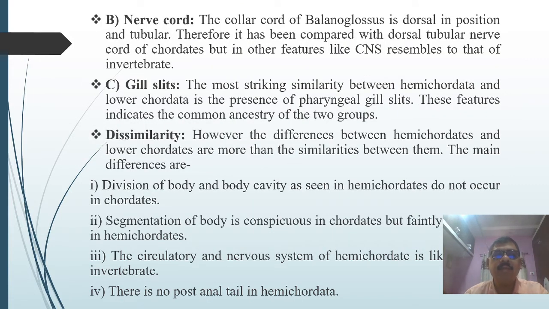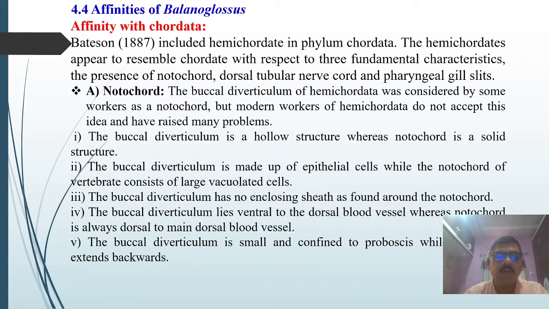Then the second one is the nerve cord. Before starting the second structure, we'll discuss the notochord for a while. This notochord gives rise to the vertebral column in higher vertebrates, and the embryological origin of the notochord and the buccal diverticulum is also different. So when we are considering the affinity with the chordata, instead of the notochord it has the buccal diverticulum, which is similar to the notochord, but the notochord is a chordate character which doesn't resemble that of the worm, that is Balanoglossus.